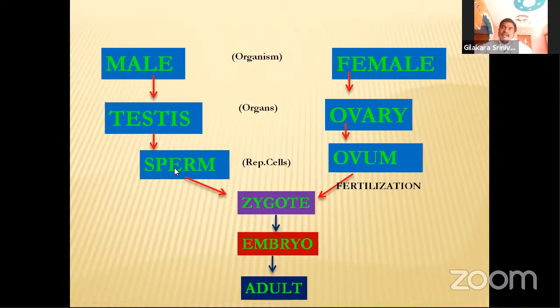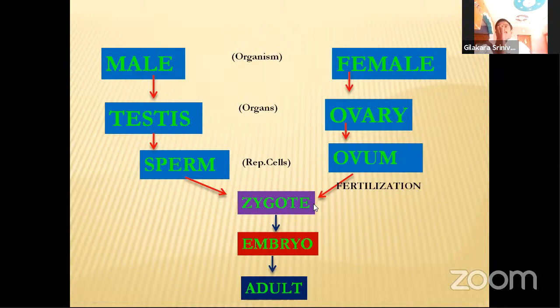By the fusion of male and female reproductive cells, that is the sperm cell and the ovum, a zygote will be formed. This fusion of male and female gametes is called fertilization. During fertilization, the zygote is formed as a single cell.